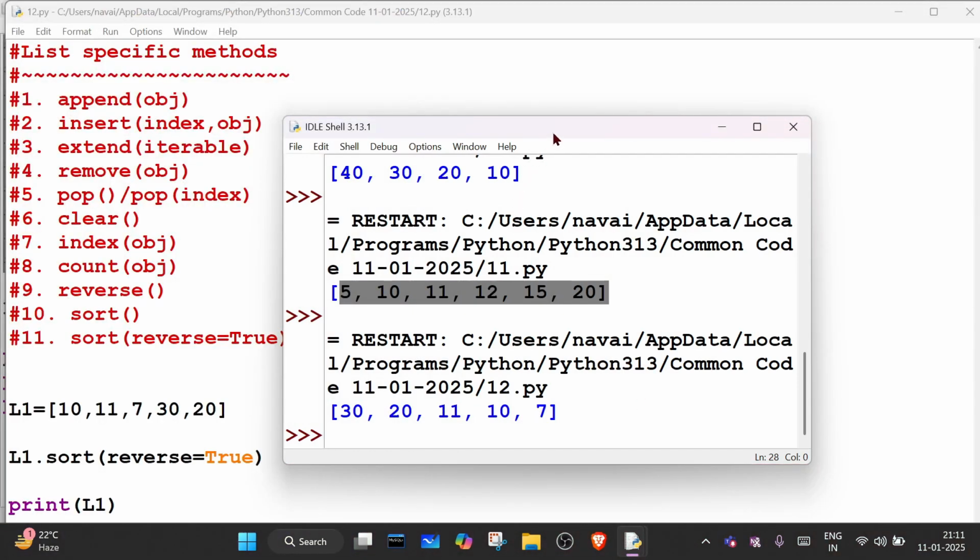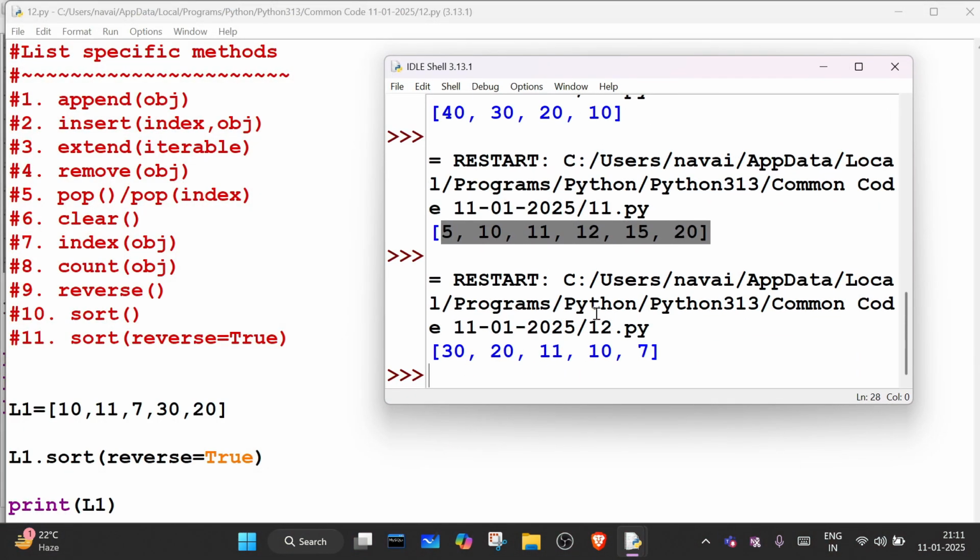Okay, so it will print in which order? In reverse sorting order, right? So from maximum to minimum it is printing. Getting everyone?